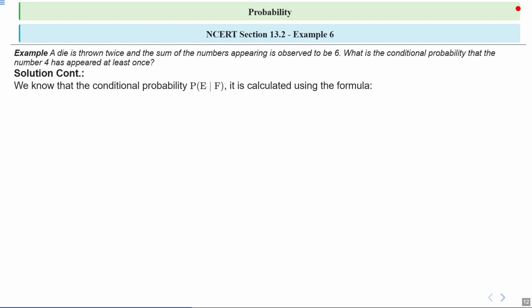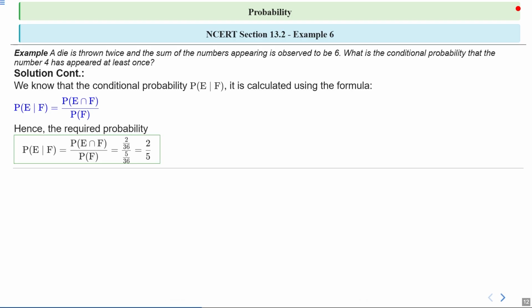Now we know that the conditional probability of E upon F is calculated using the formula: probability of E upon F is equal to probability of E intersection F upon probability of F. Hence the required probability is 2 upon 36 upon 5 upon 36, which will be equal to 2 upon 5. So the correct answer will be 2 upon 5. Clear? Okay, clear?